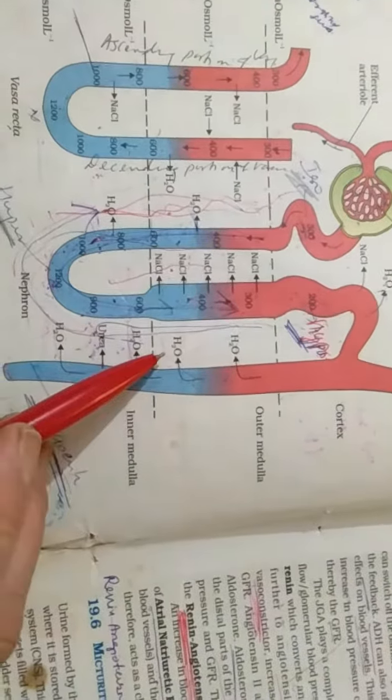तो कैसे हाइपरटोनिक बनेगा कि here in this ascending limb of Henle, some of the urea also enters in. Urea enters